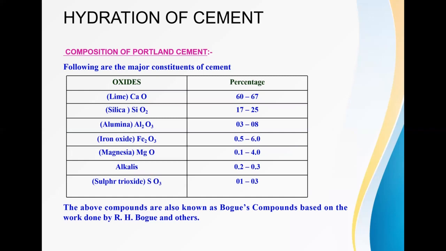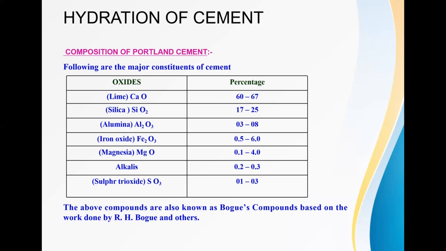Next is the hydration of cement. Before studying the hydration of cement, let's learn what compositions ordinary Portland cement has. What are the oxides that the cement has, with their percentages? Lime is the major oxide present in the cement, 60 to 67% of the overall quantity.